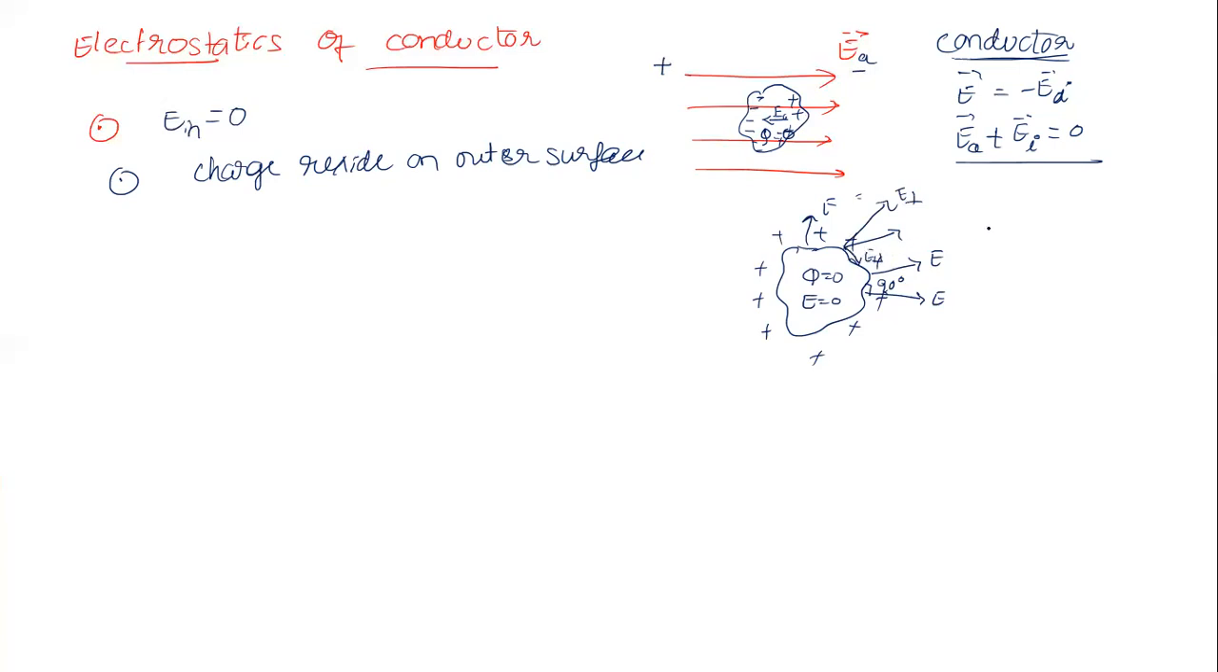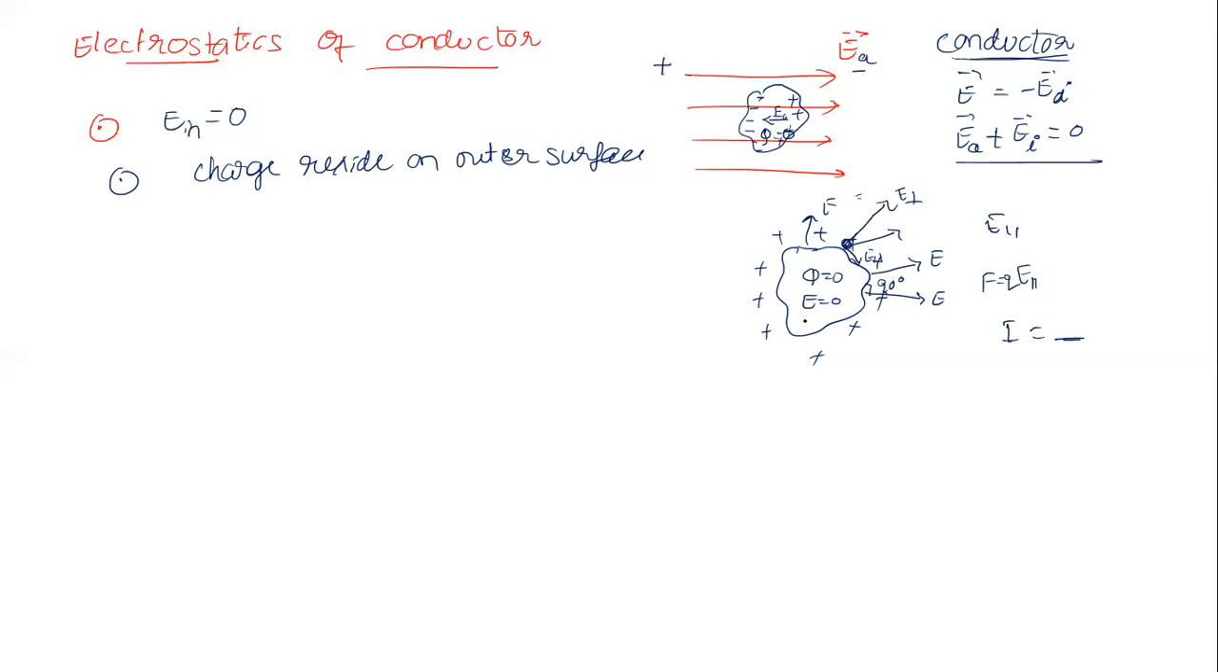Because of this E parallel component, the charge here is going to start experiencing a force, that is force equal to charge multiplied by E parallel component. Then this charge will start to move. As charge starts to move, we get a current. But it is not possible in reality. That's the reason there is no parallel component. There is always a perpendicular component.